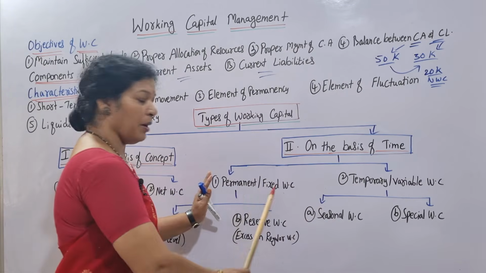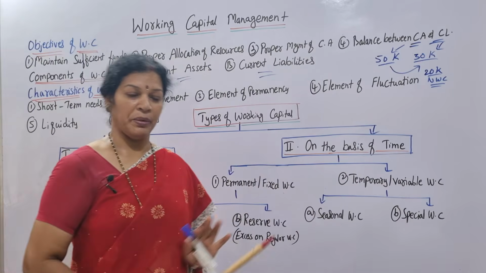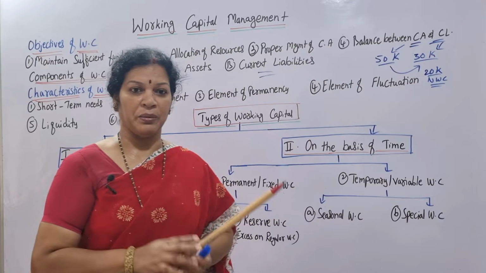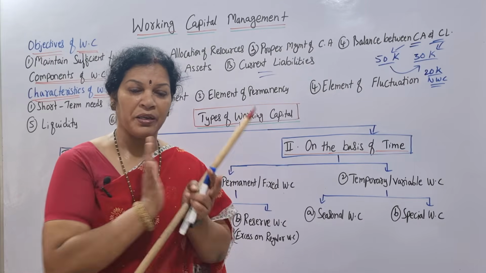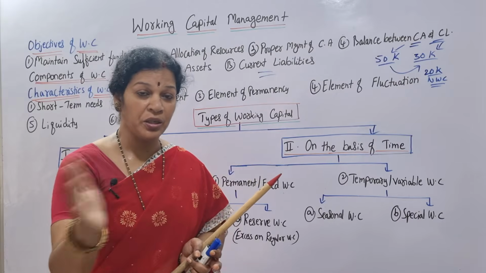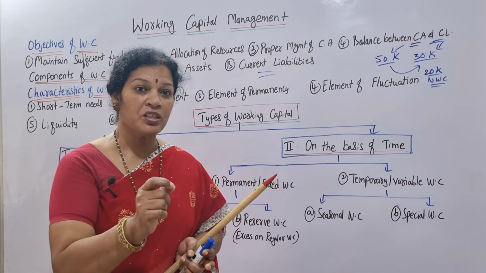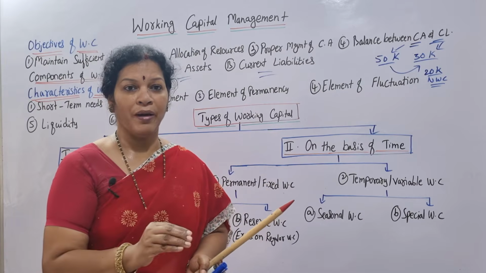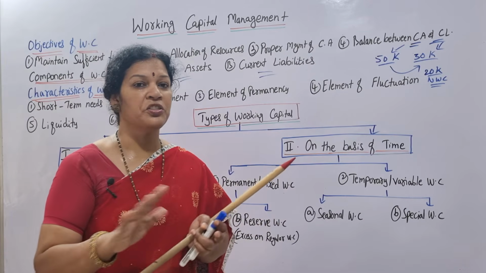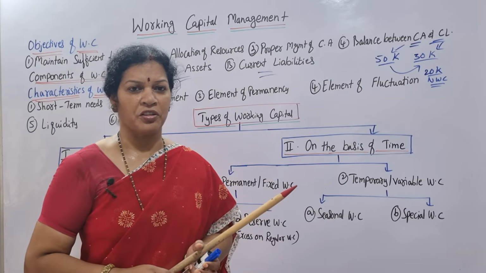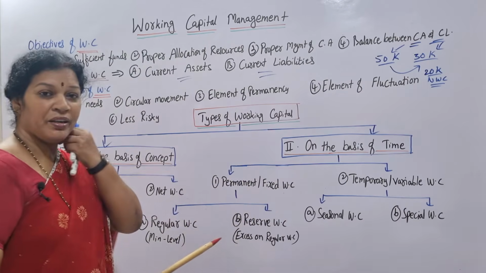So let's focus on permanent or fixed working capital. Permanent or fixed working capital means that capital is permanent. Though it is used for day-to-day transactions, those expenses are almost permanent in nature unless you find some kind of changes, otherwise it won't change, but it is used for regular transactions. Okay, so this can be divided into two parts.